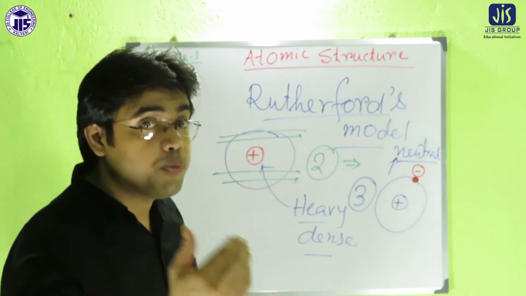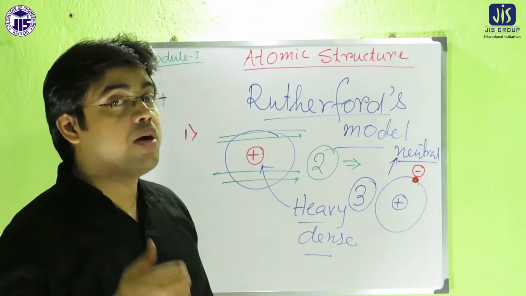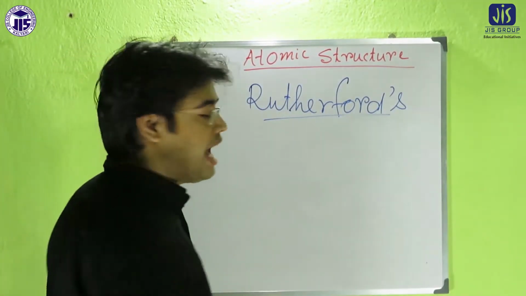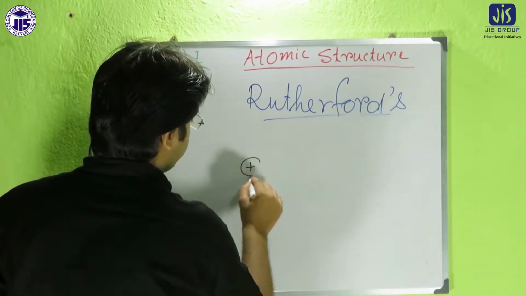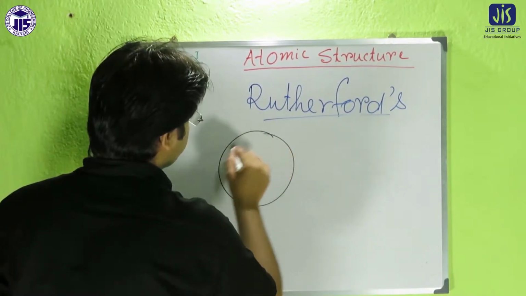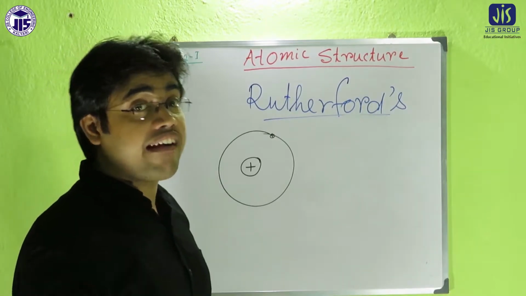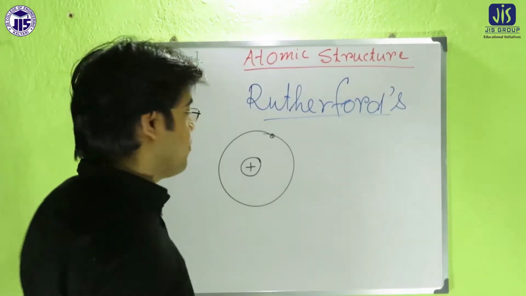Now come to the fourth postulate of Rutherford's model. Rutherford explained the stability of the atom. According to Rutherford, if any electron revolves around the nucleus, then 2 forces act in opposite directions.